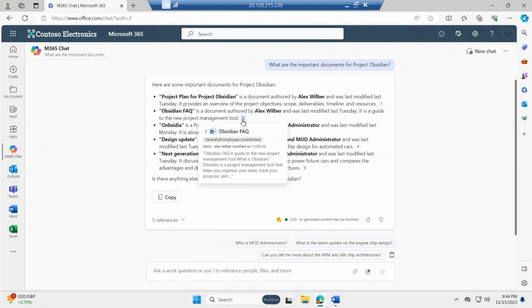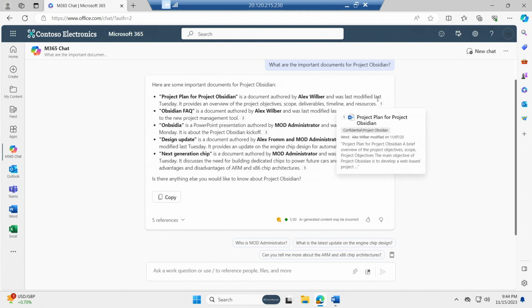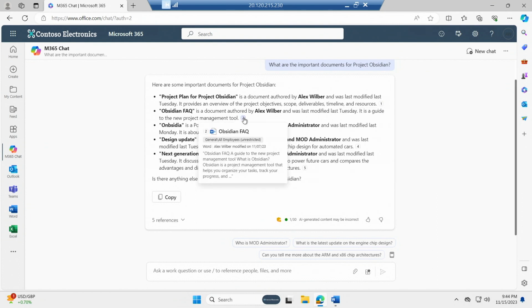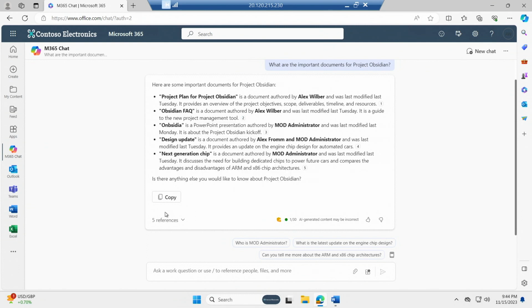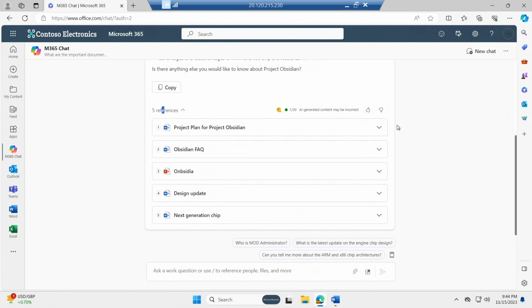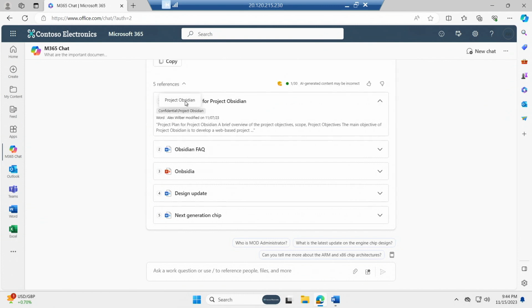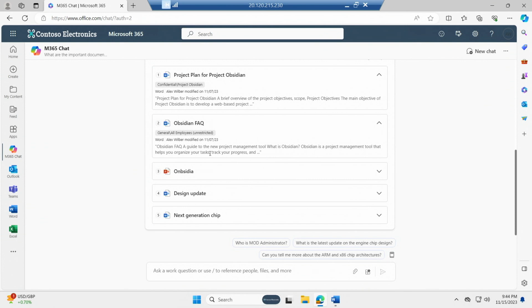The second thing that you will see here is that the label changes depending on what file you're referencing. The first one was confidential Project Obsidian. The second is general all employees unrestricted. Again, your label, depending on the document, is going to show up in these citations. You will see the label also show up right here in the references. So for each file that is there, you're going to see the sensitivity label. Again, keeping your users honest about how they're referencing their data and what they're doing with this data.